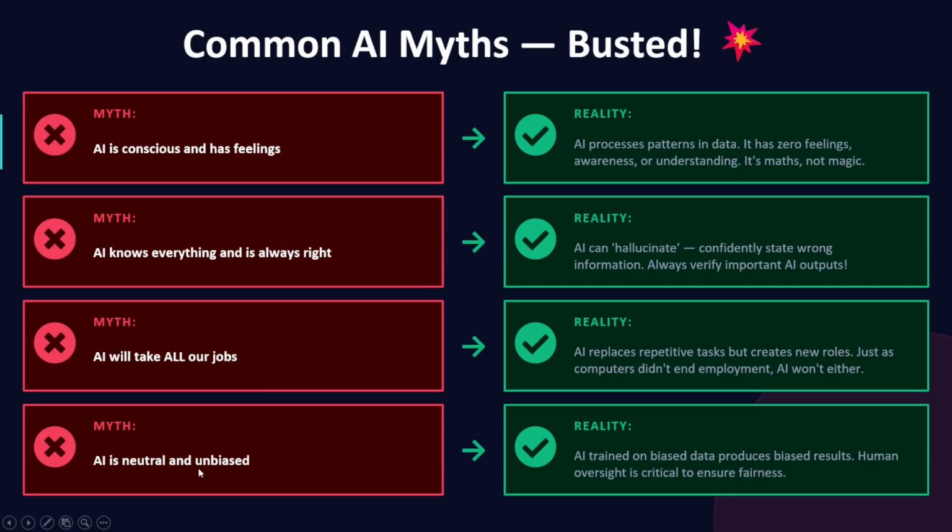AI is neutral and unbiased. This is a myth. AI trained on biased data produces biased results. Human oversight is critical to ensure fairness. These things that you see are all trained on data. What kind of data? The data that exists on the internet or in this world. Who created this data? We humans created this data, right? You know that markets and human things are biased, right? People who have more money, the market is biased towards them, not towards poor people, right? Like that, AI is trained on biased data. That's why you always see the answers are also biased.